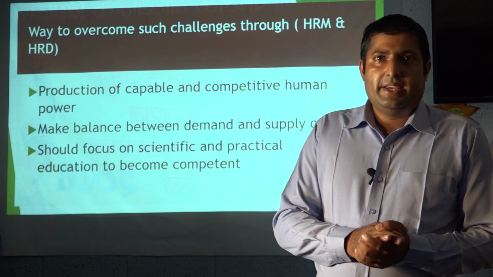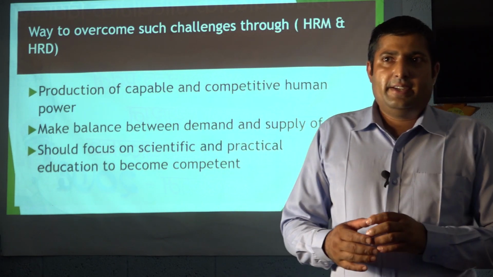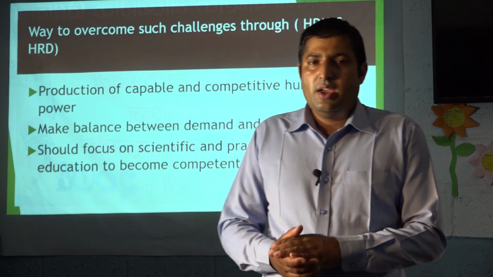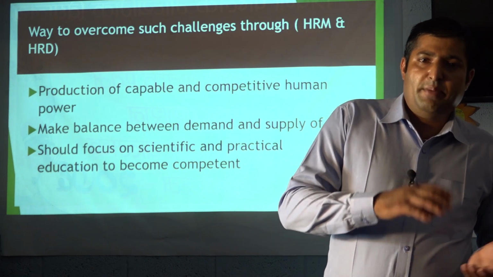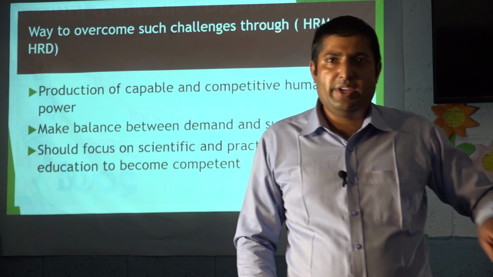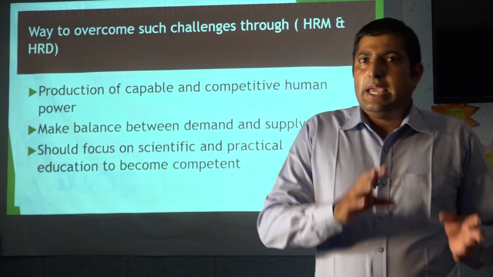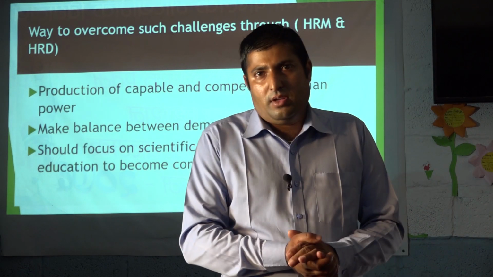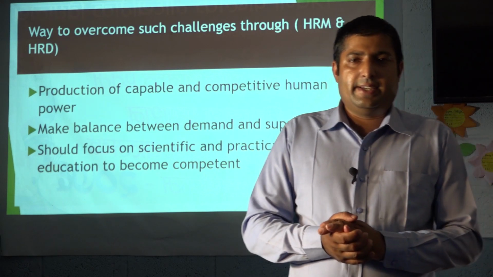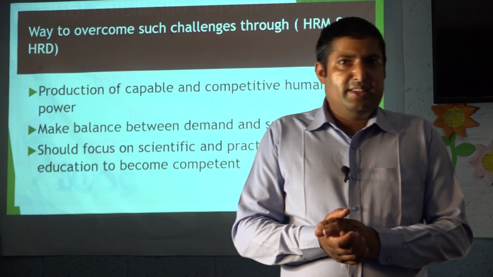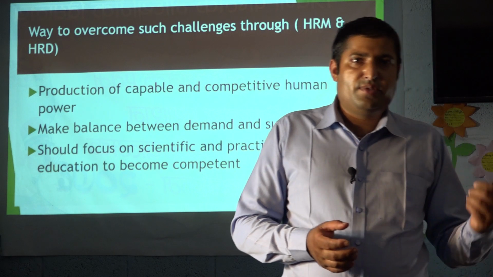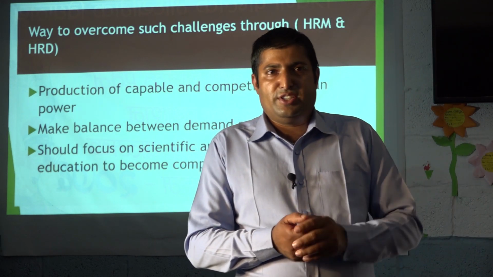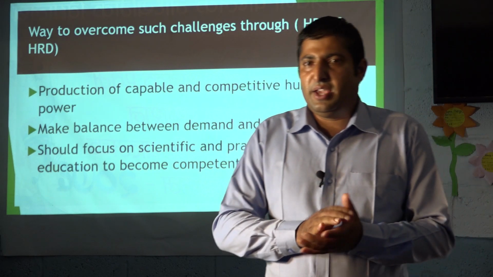Make balance between demand and supply of human resource. If the market will be created after 2 years, 4 years, or after a certain time, the government should plan to produce such manpower 2 or 3 years before, because they will be capable when they are needed. Or whatever labor market demand there is, the government should give such training or skills to its citizens, so that they can compete also.